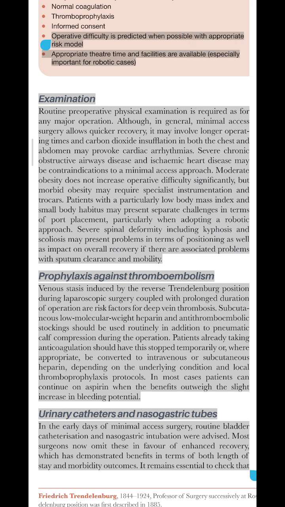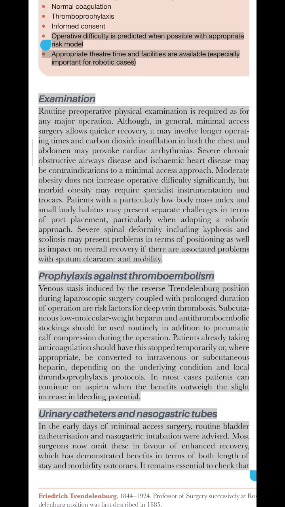Operative difficulty is predicted when possible with an appropriate risk model. Appropriate theater time and facilities are available, especially important for robotic cases. The patient has fasted and has recently emptied their bladder, particularly before creating pneumoperitoneum for minimal access surgery approaches to the abdomen. Examination. Routine preoperative physical examination is required as for any major operation.